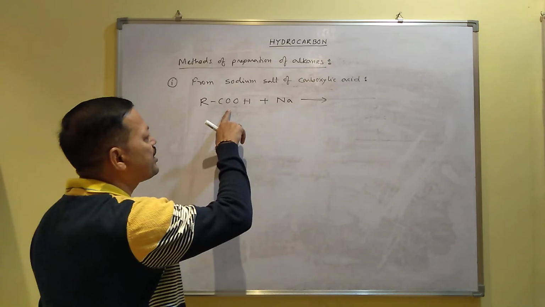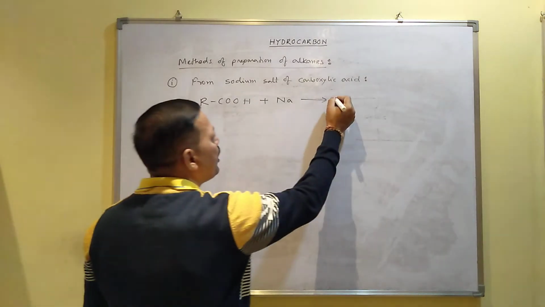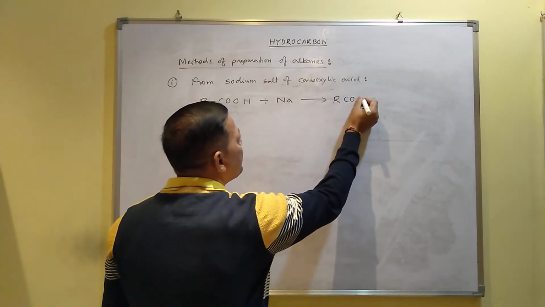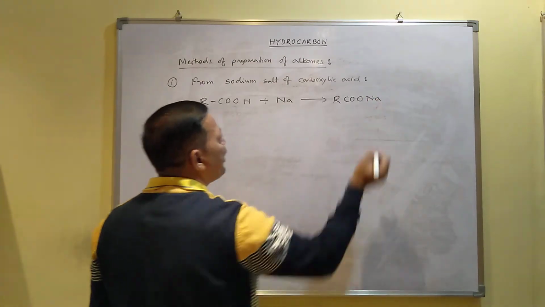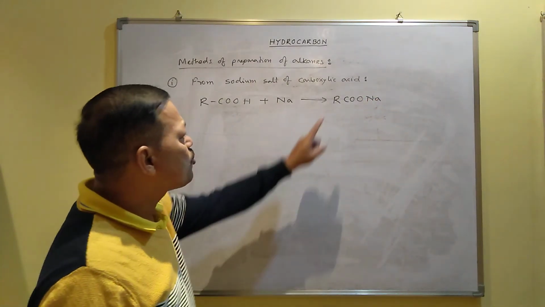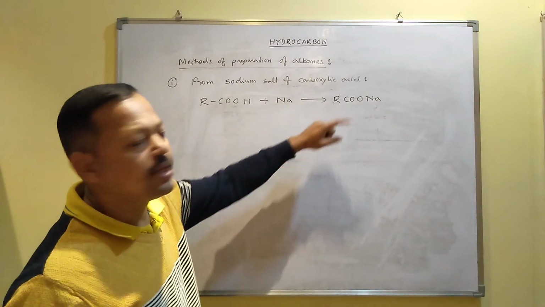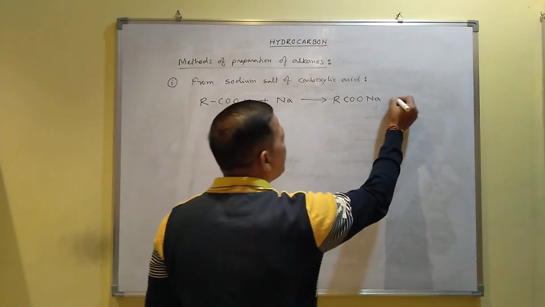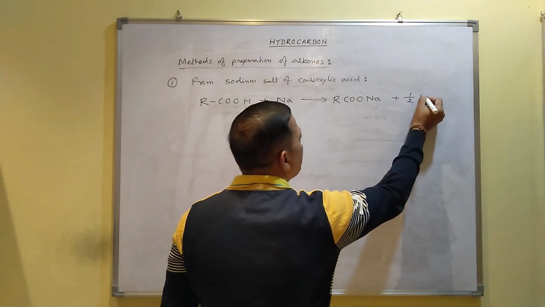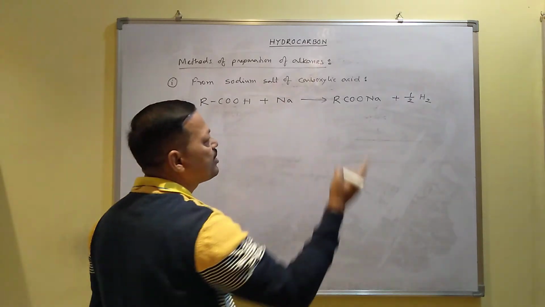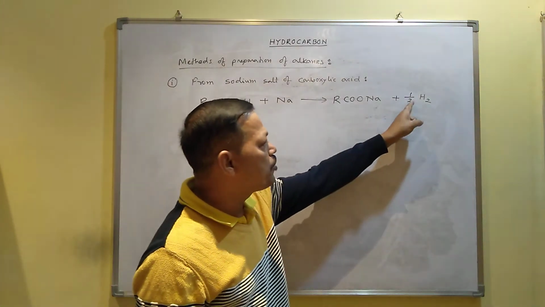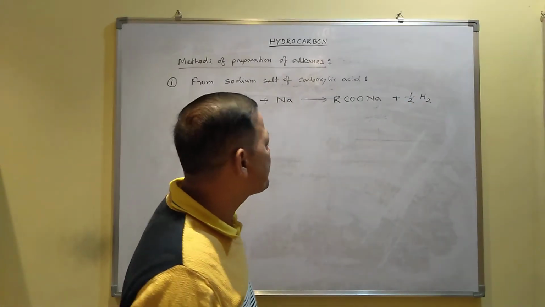So it will release hydrogen and produce salt like this, RCOONa, and the hydrogen is released as half H2. One hydrogen is released, that's why to balance the hydrogen I have put half H2.